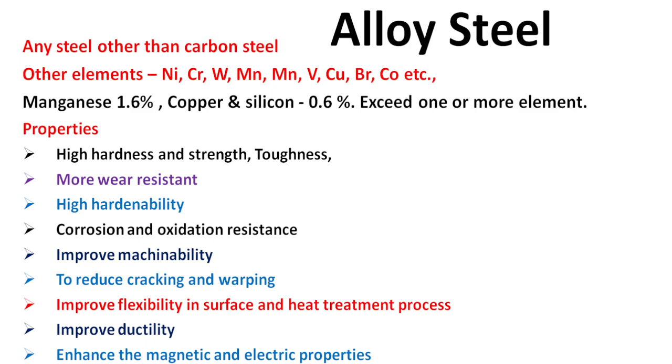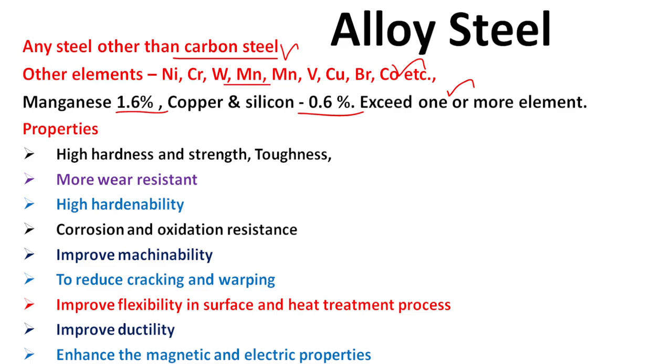Alloy steel. Any steel other than carbon steel is called alloy steel. The alloying elements in alloy steel are nickel, chromium, vanadium, manganese, copper, boron and cobalt. In alloy steel, the maximum presence of manganese is 1.6 percent, and copper and silicon is 0.6 percent. One or more of these alloying elements exist.